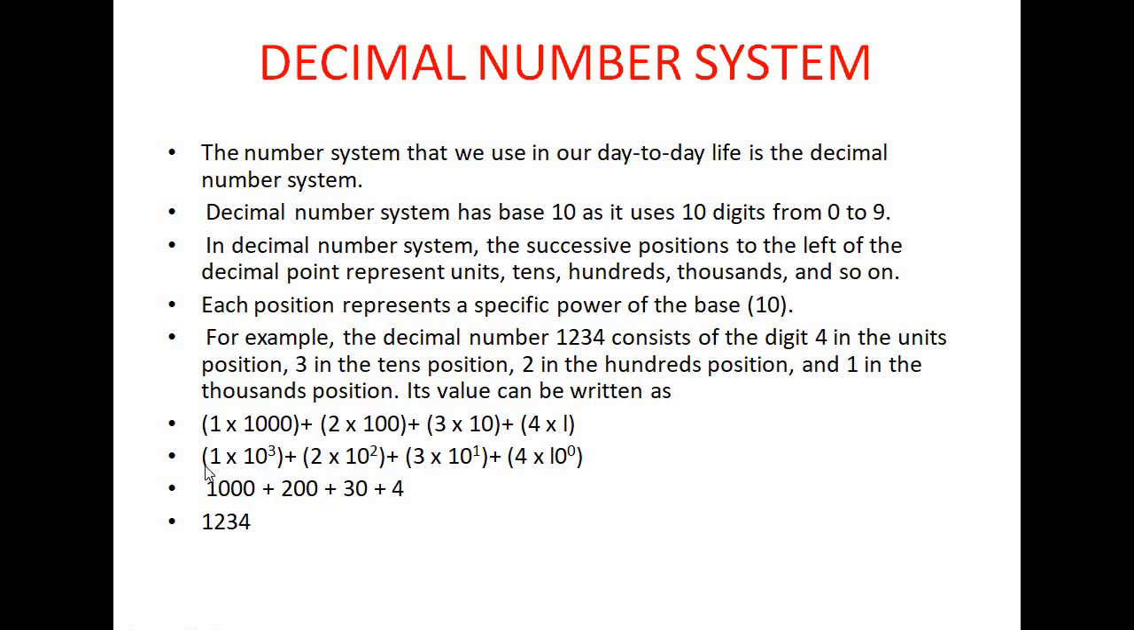So 10 to power 3 into 1, that is 1000. 10 to power 2 is 100 into 2, 200. 10 to power 1 is 10 into 3, 30. 10 to power 0 is 1. Anything to power 0 is equal to 1. 1 multiplied by 4 is equal to 4. If you add these things, you get 1, 2, 3, 4 at the end. So this is known as my decimal number system.